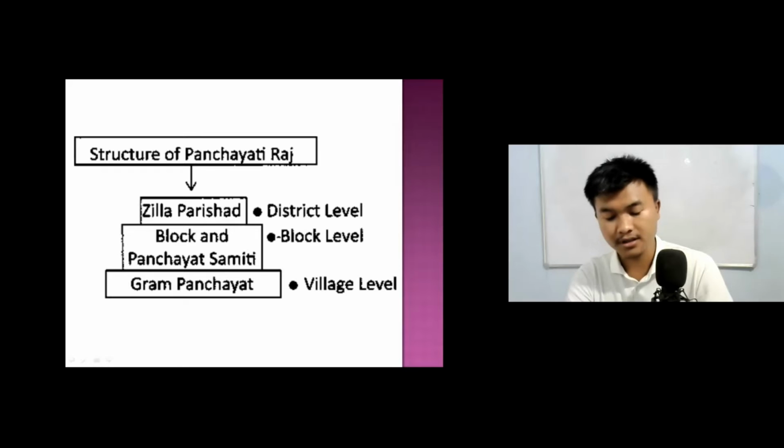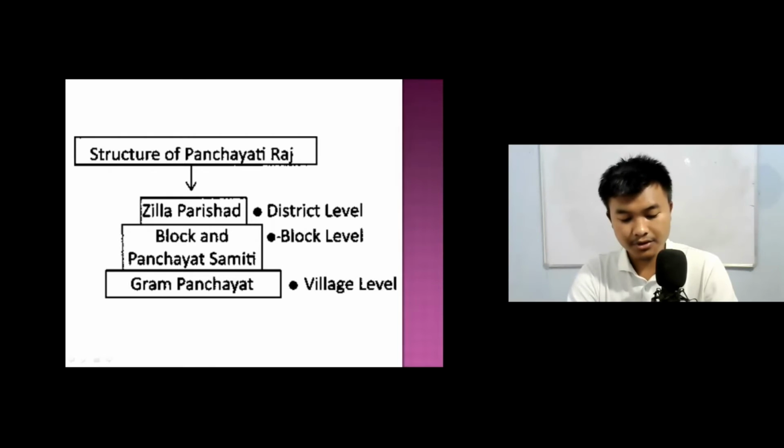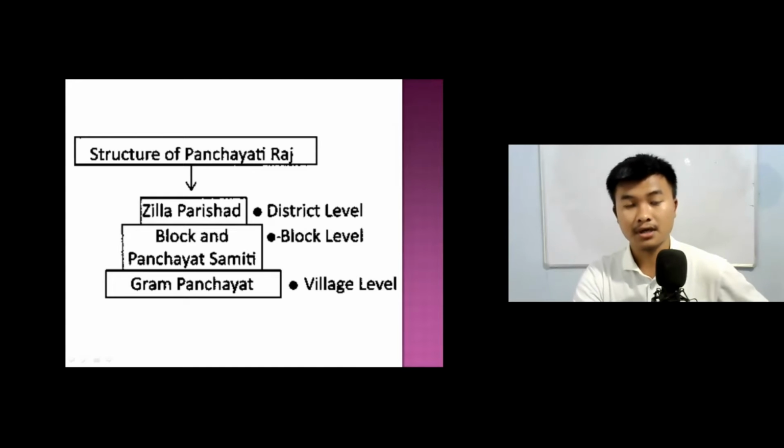And lastly, coming to the jila parishad. All the panchayat samitis or mandals in a district together constitute the jila parishad, that is the district level. Most members of the jila parishad are elected, and all the members of Lok Sabha and MLAs representing the district are its associate members. The chairperson is the political head of the jila parishad, elected from its members. The jila parishad is the highest level in the three-tier system of the panchayati raj, that is the village level, block level, and district level. Among these, the district level is the jila parishad, the highest level.